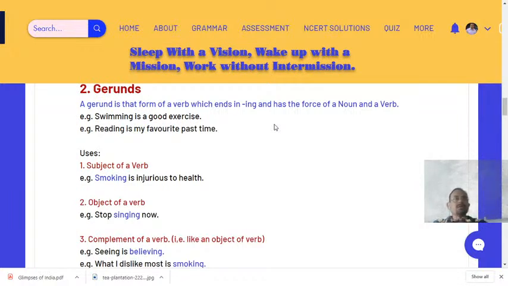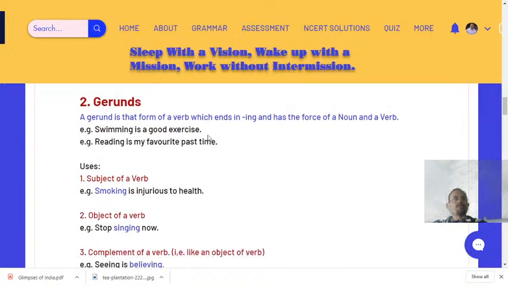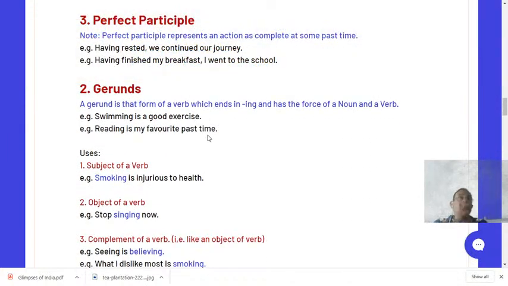So gerund, you see, a gerund is that form of a verb which ends in ing and has the force of a noun and a verb. Dear students, I already told you that the present participle takes the forms of a verb as well as an adjective. Likewise, gerunds take the force of a noun and a verb. That is why sometimes gerunds are also called verbal nouns.